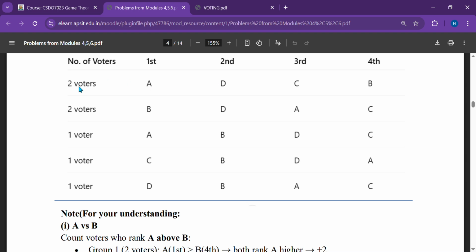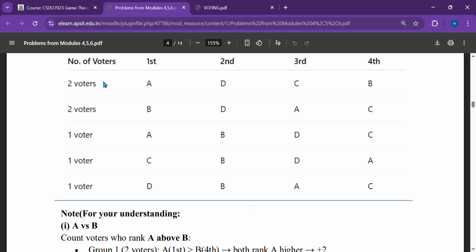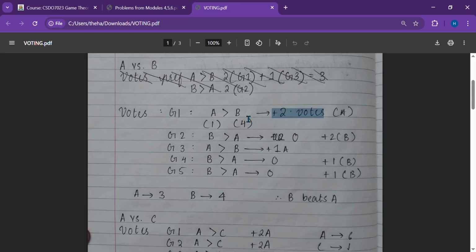So two people placed A before B, right? So two people, A comes before B, right? This is the position. In the first place, A comes. In the fourth place, B comes. So plus two votes because there were two people over here who voted for A before B. So this is A greater than B. So plus two votes for A.